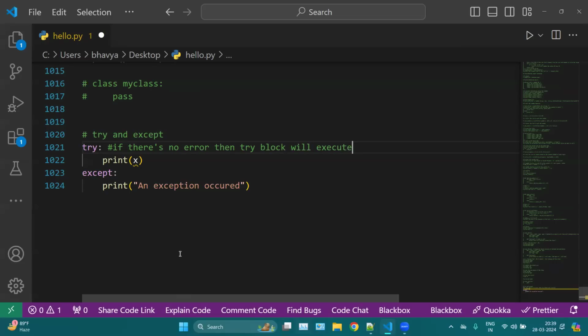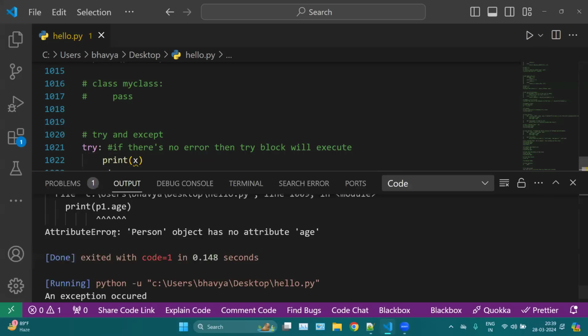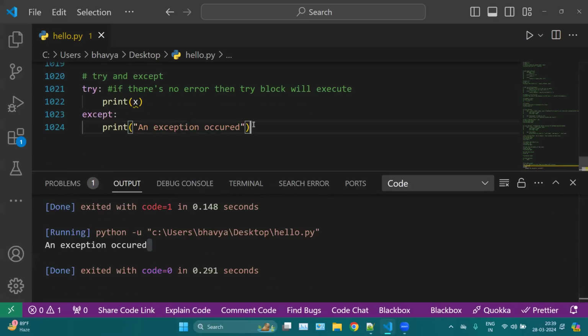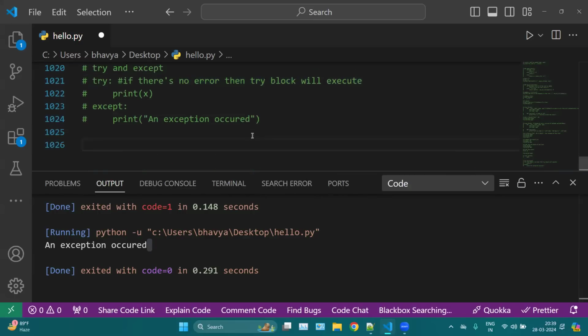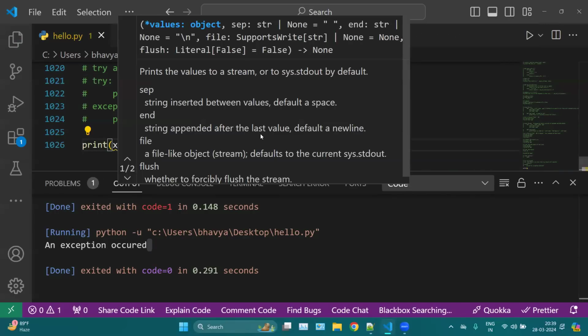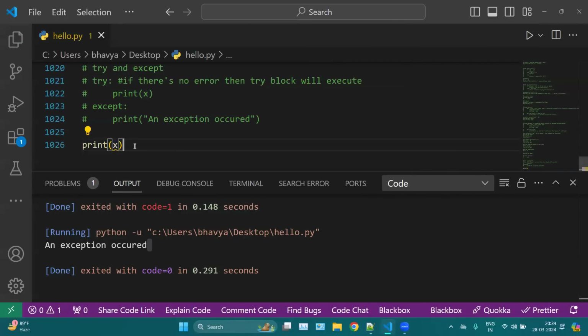So if there is no error in your code, then this try block will execute. Otherwise, if there is any error, then this except block will execute, so this line of code will execute: an exception occurred. Now let me show you, without try and except, let's say I simply print x. This will throw an error, because x is not defined.